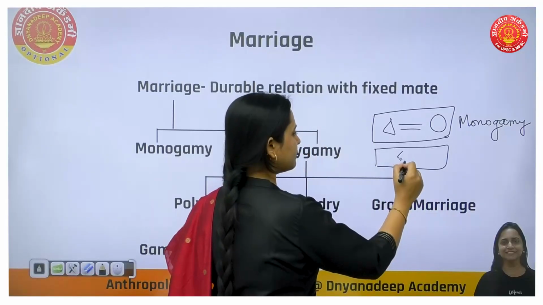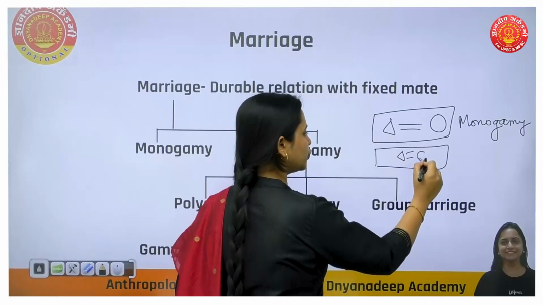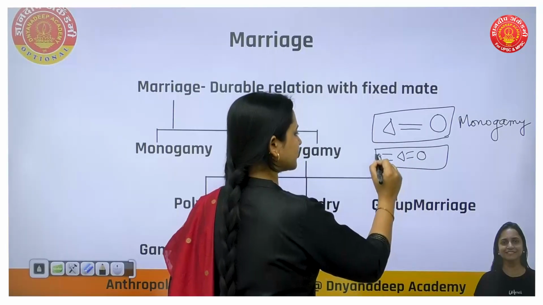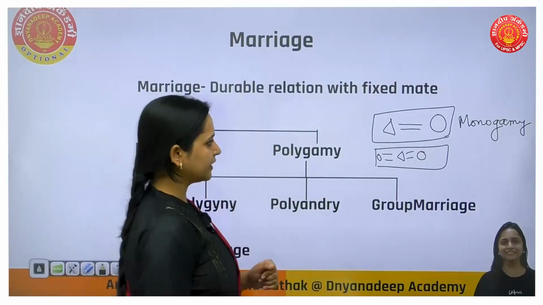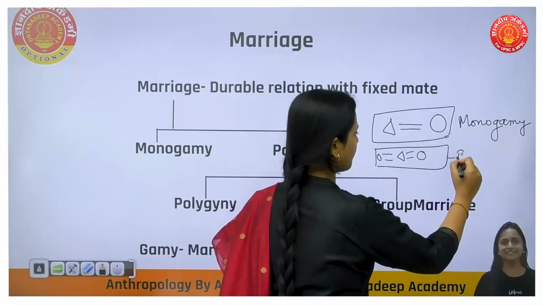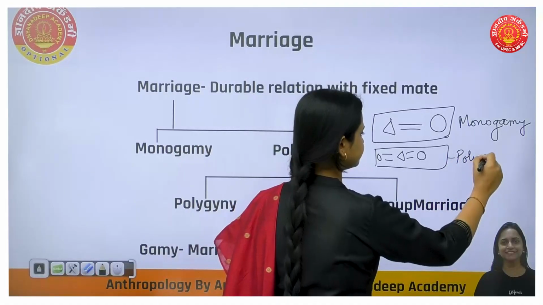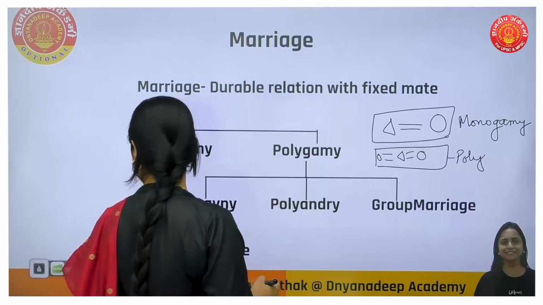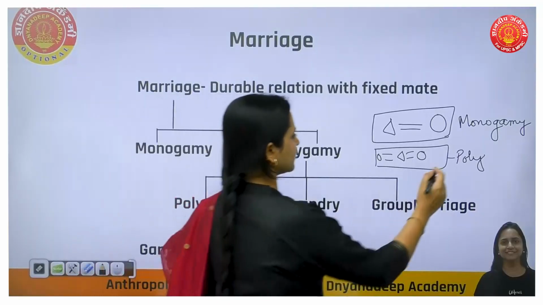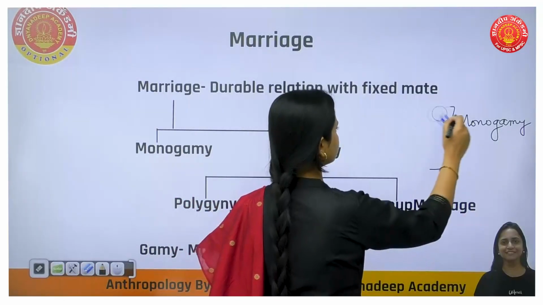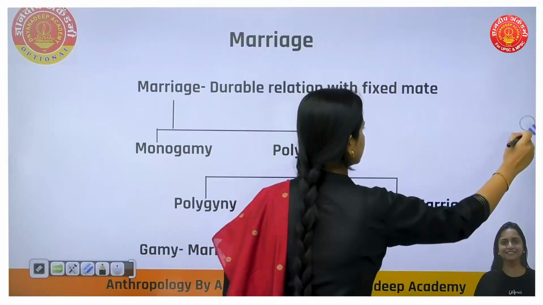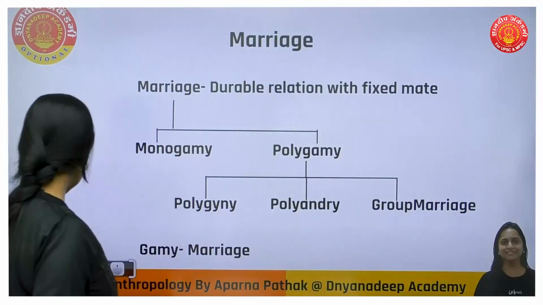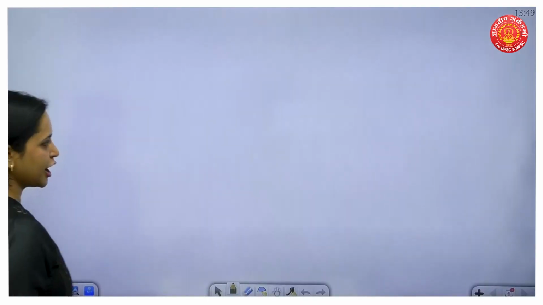Polygamy means one man can marry two women. This also could be polygamy. Or there could be other scenarios also for polygamy. So let's do one thing, I'll just explain this to you in detail.